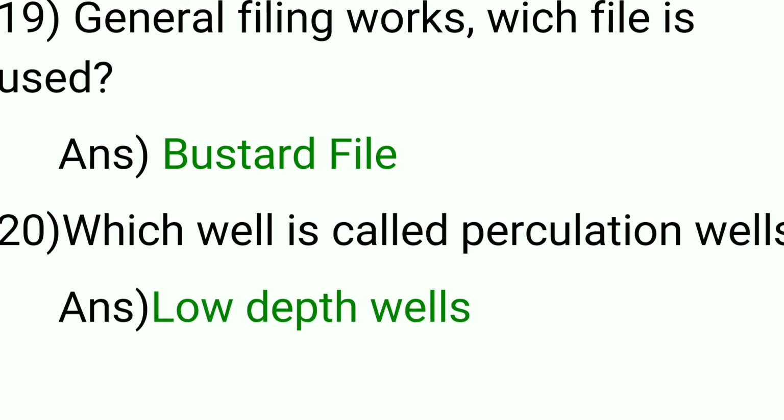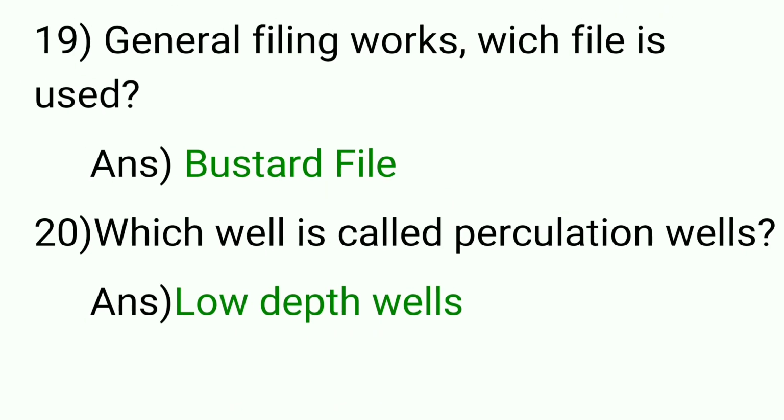20th question, which well is called percolation wells? Answer, low depth wells. Today discussing 20 question and answer here.